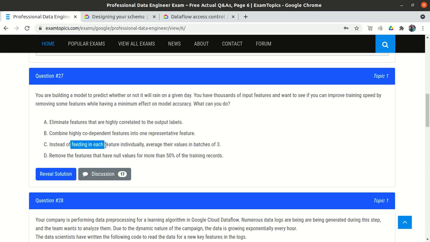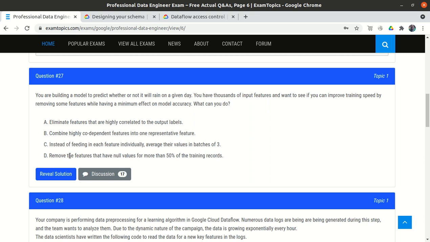Instead of feeding in each feature individually, average their values in a batch of 3. So they say we will use all 1,000 features, but feed them in batches of 3 into the model. But this is wrong, because in the question itself we need to increase the training speed by removing some features, but in this case we are not removing any features. So option C is wrong.